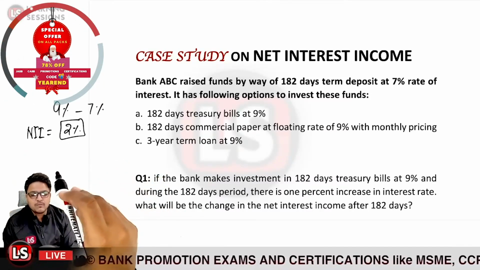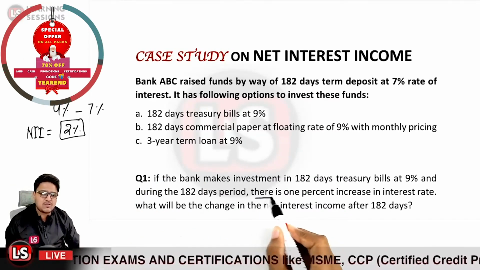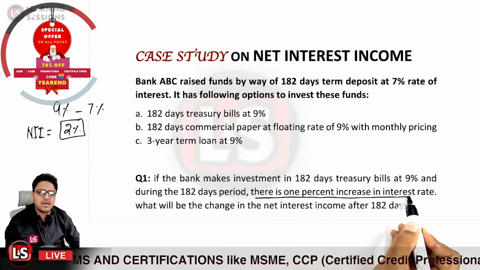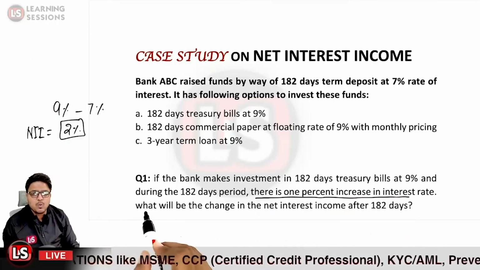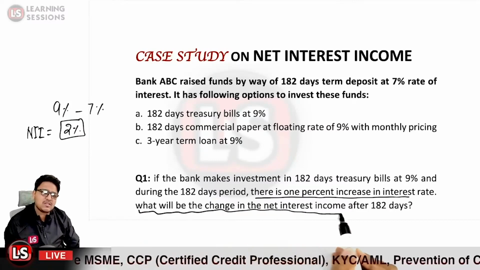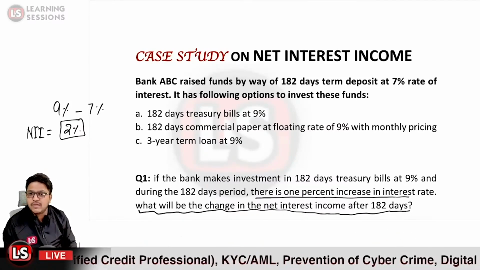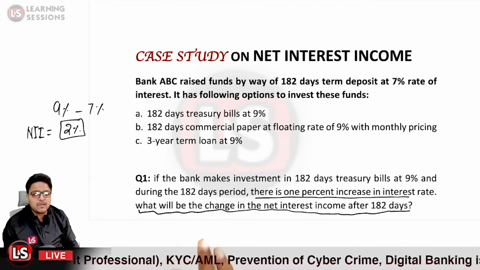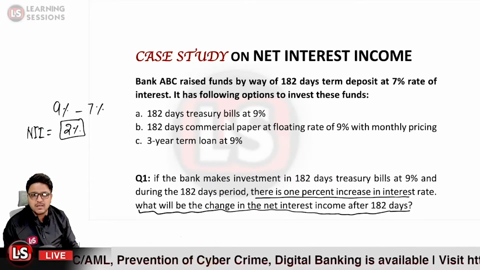Okay. And further, we need to find out that if there is a 1% increase in interest rate during the 182 days period, what will be the change in the net interest income after a period of 182 days? So we need to answer at the earliest.